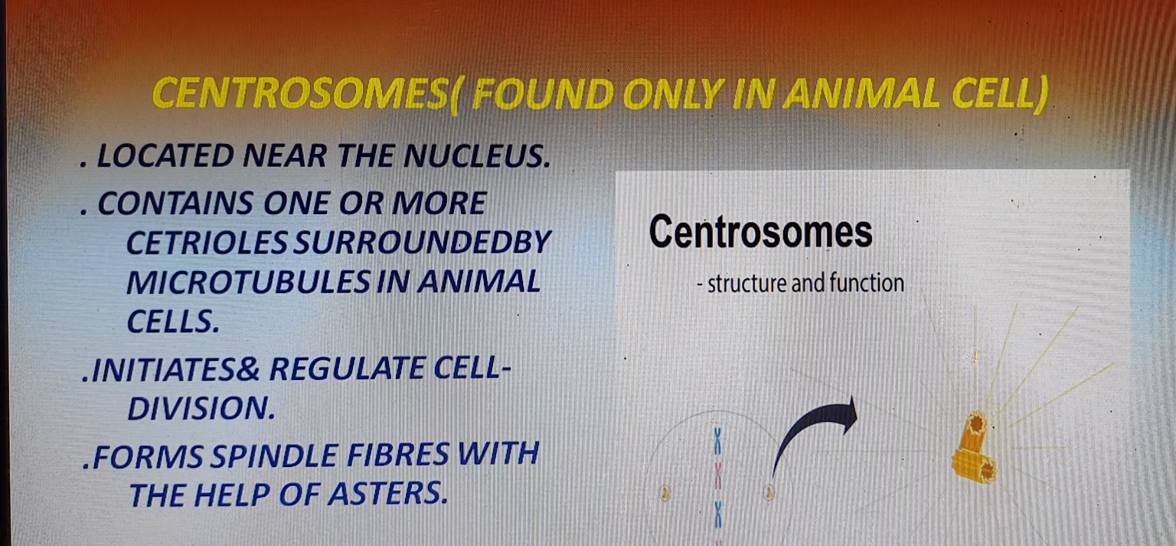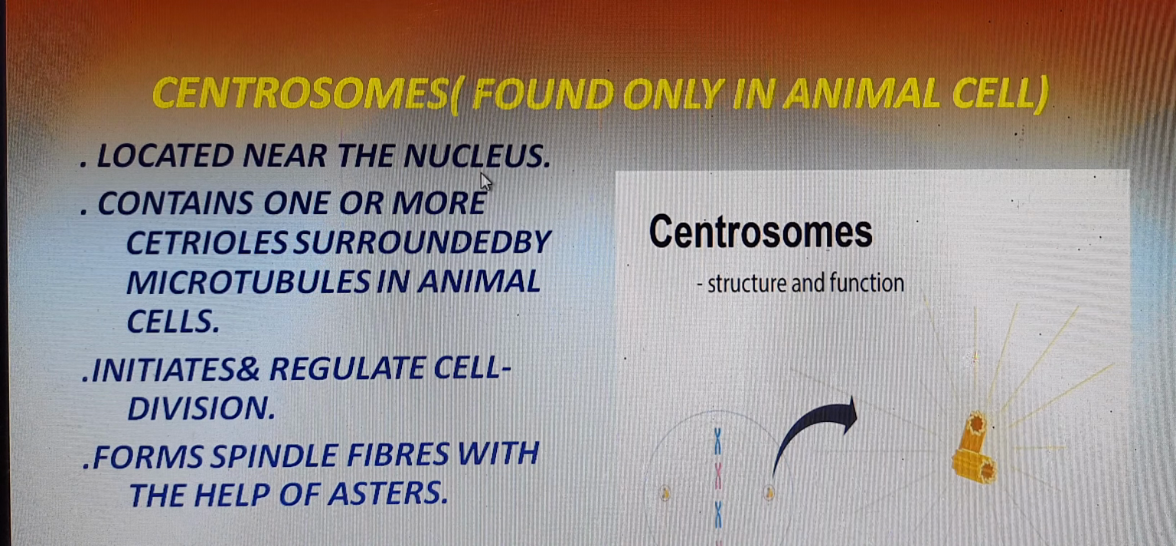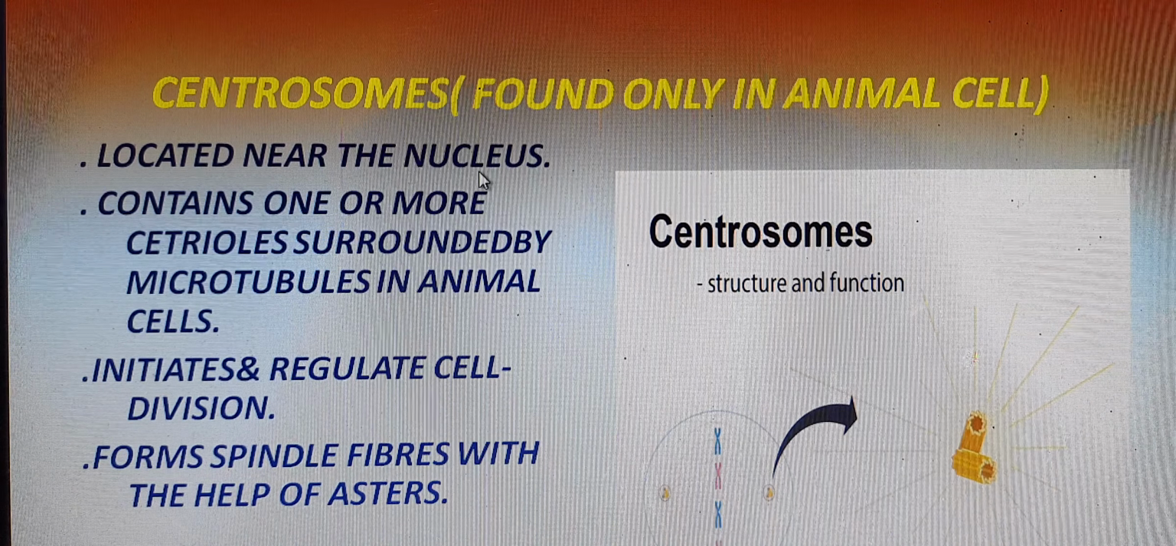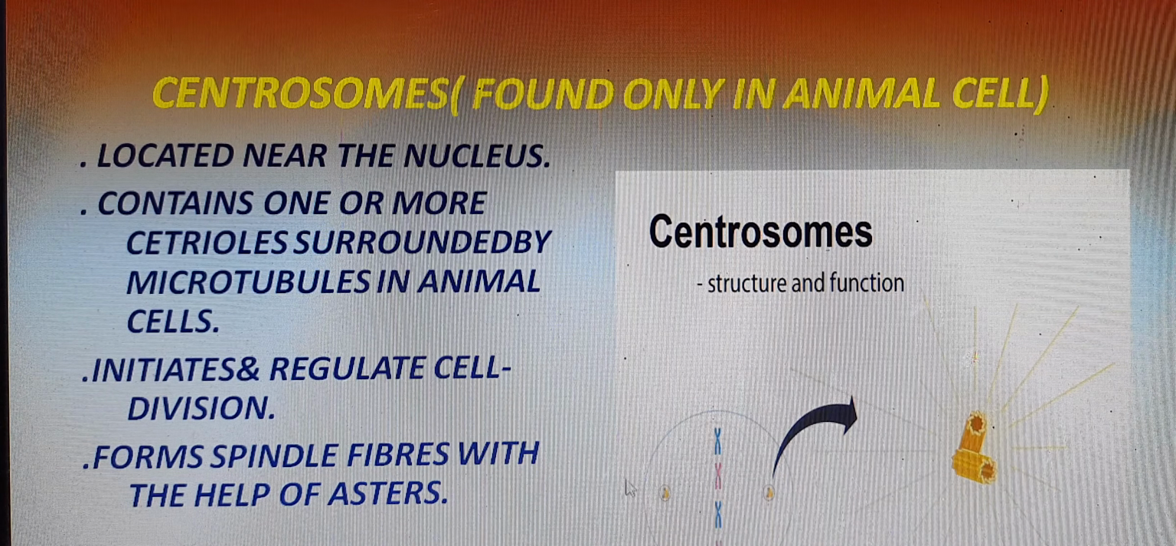We will see the next, the centrosome. Centrosome is an important part in animal cell. It is found in animal cell but absent in plant cell, right? The centrosome is located in the peripheral part of the nucleus, and it is also found sometimes in the cytoplasm. This centrosome consists of two centrioles surrounded by microtubules.